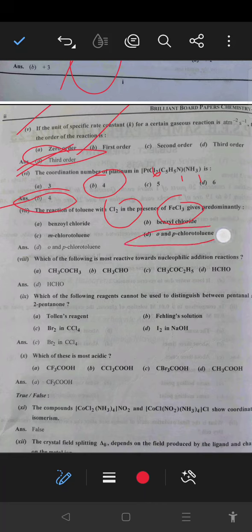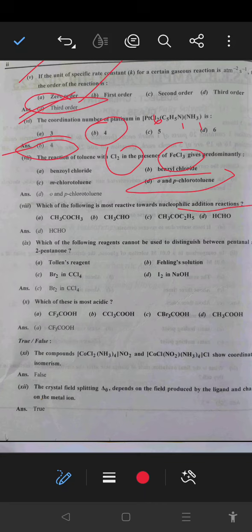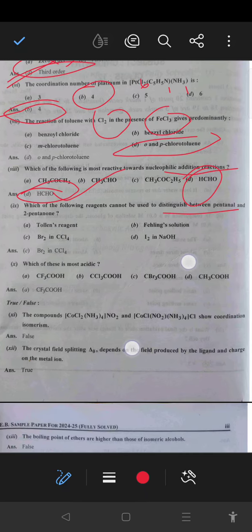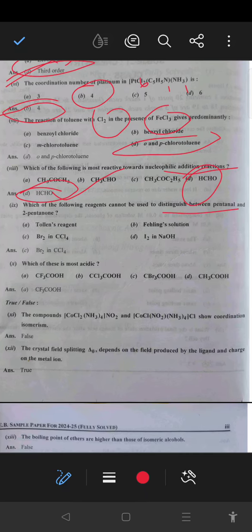Next, which of the following is most reactive toward nucleophilic addition reactions? So which is more reactive in nature, the formaldehyde HCHO, that is an aldehyde, aldehydes are more reactive than ketones, so that's why formaldehyde is more reactive toward nucleophilic addition reaction. Which of the following reagents cannot be used to distinguish between pentanol and 2-pentanone? So bromine and CCl4 is not used for this type of distinguishing test. Okay.